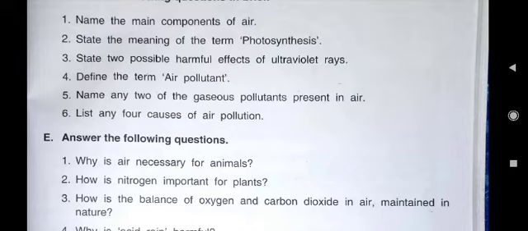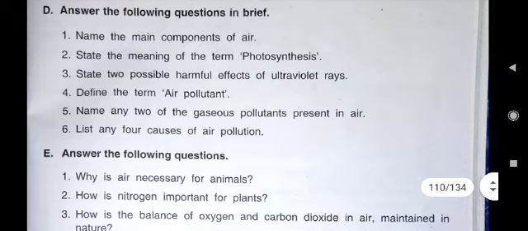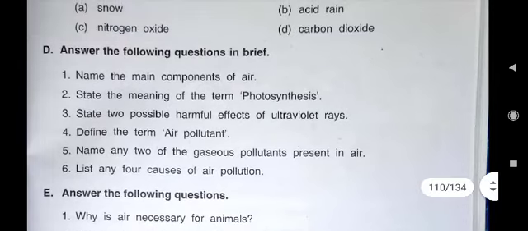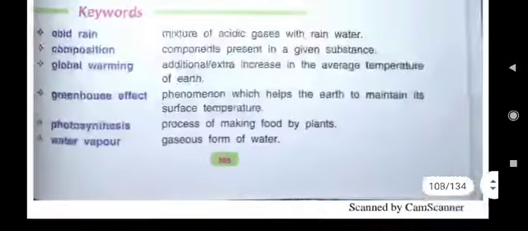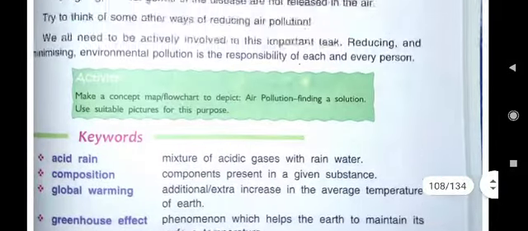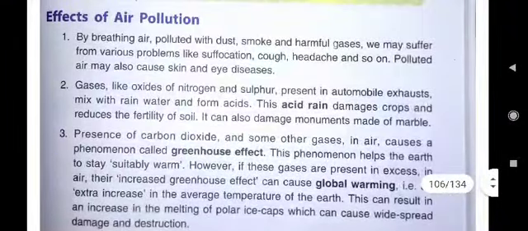They make the air polluted. Polluted air is caused due to air pollutants. Pollutants are gaseous also, as well as solid pollutants are also there. So how you will define this air pollutant? It is written on your page number. You just take out where it is written.